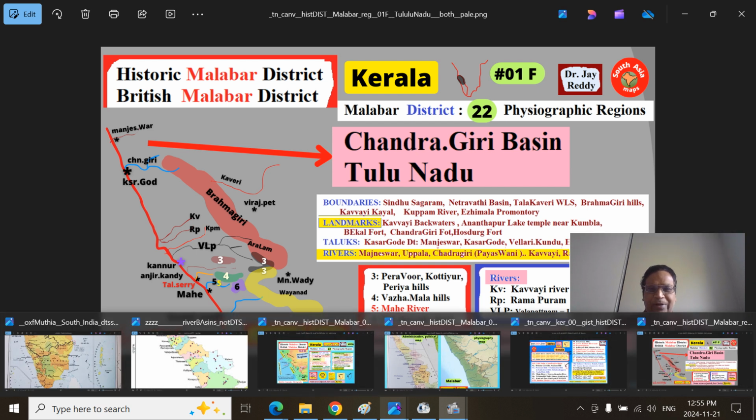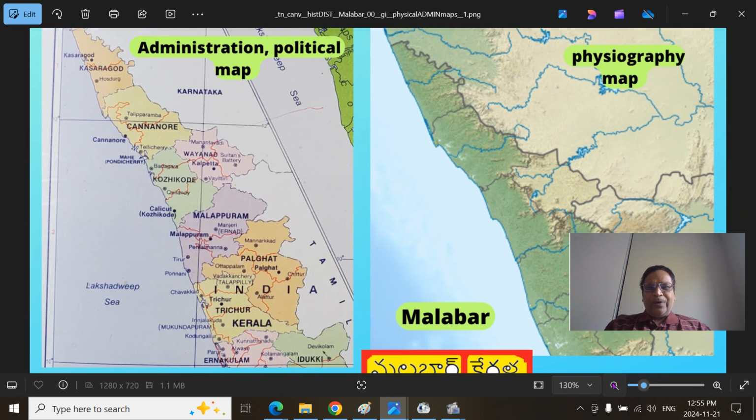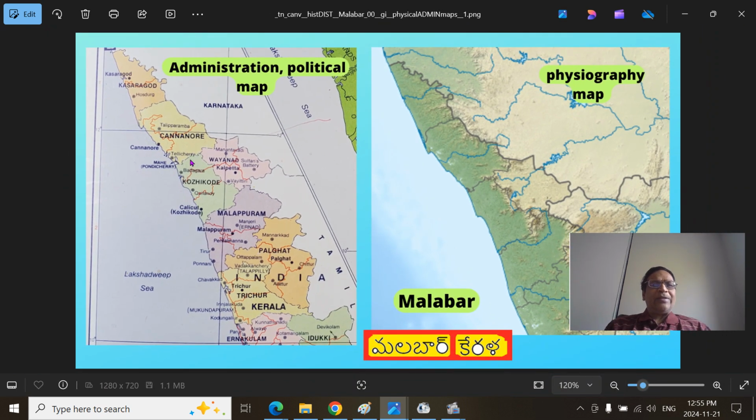There is a difference between administrative or political geography. This is the Kerala province map. On the left side, you can see the administrative geographic maps, that is just two-dimensional, some political divisions, districts, jillas, and taluks, tehsils, and so on.